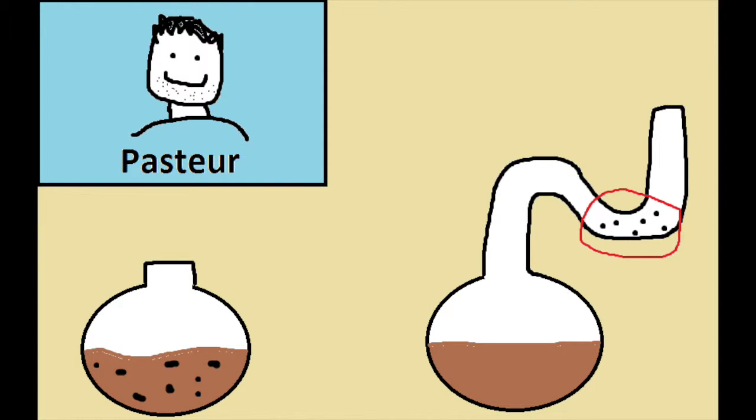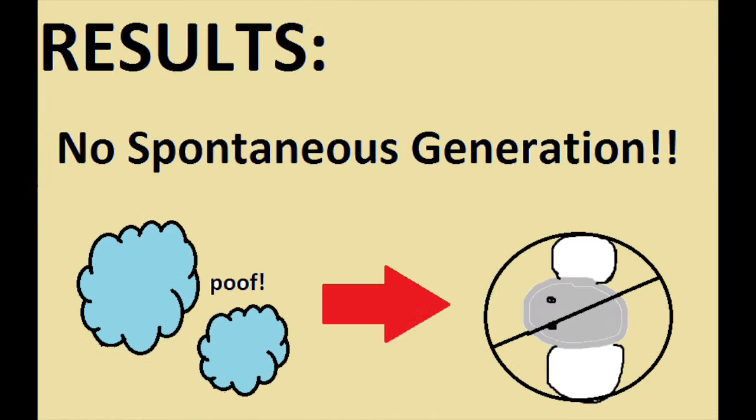Pasteur's experiment started out with two test beakers, one with an S-shaped nozzle coming out of it and the one open to the air. Both of these beakers contained broth. The test beaker that was open to the air grew bacteria in the broth. The beaker with the S-shaped nozzle coming out of it grew the bacteria in part of the S, and there was no growth within the broth itself. Both of these experiments proved that there is no spontaneous generation.